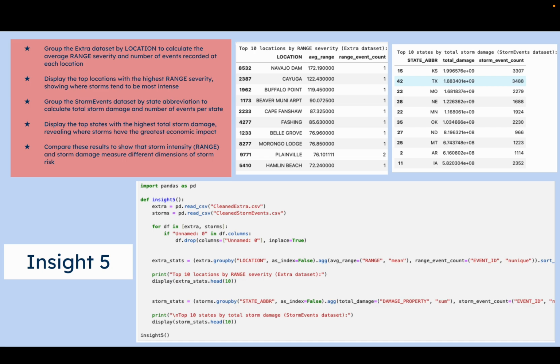Okay, for Insight 5, I got the range severity for my extra data set, and I'm comparing that to the storm damage from my first data set. So I grouped the extra data set by location. I displayed the top locations with the highest range severity, grouped the storm events and displayed that. I also averaged the range severity and number of events recorded at each location, and I averaged the damage too.